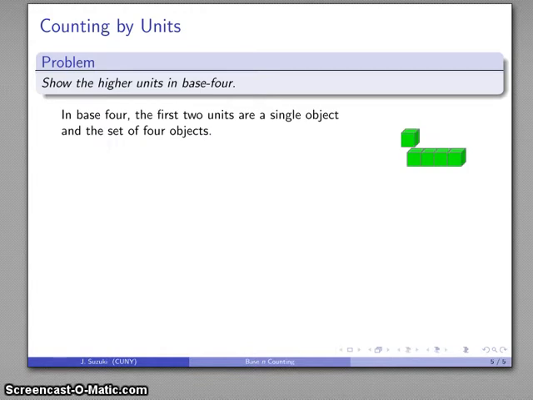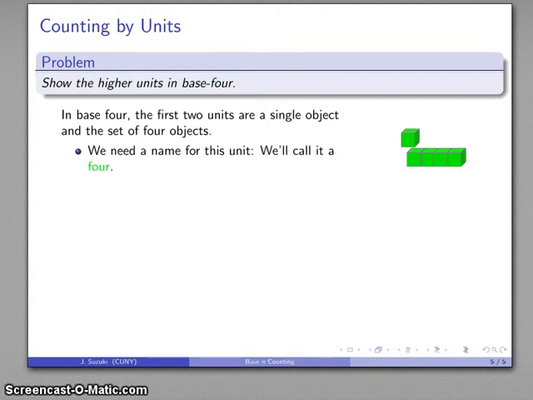So again, our first 2 units, we have a single object, and a set of 1, 2, 3, 4 of these objects. So here's our first unit, our single object, and here's our next unit, which looks something like that. Now, it's convenient to have a name for this unit, and in a fit of creativity, we'll call it a 4.